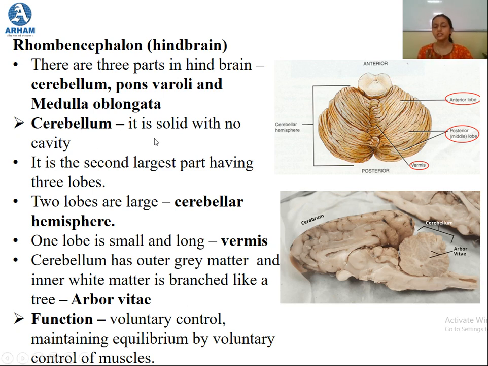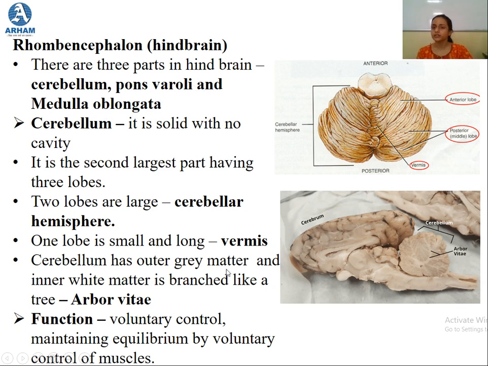Cerebellum is a solid structure. That means it is not hollow and it does not have any kind of cavity. It is a solid structure. And it is the second largest part, having three lobes. So after cerebrum, cerebellum is the second largest part. Out of these three lobes, the two lobes are known as cerebral hemispheres. So these are the cerebral hemispheres. And there is one small lobe which is known as vermis. So this is vermis. That is how cerebellum is divided into three regions or three lobes.